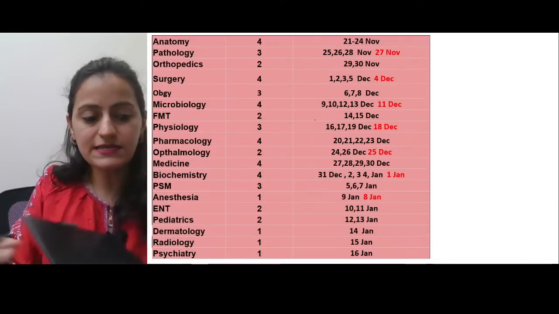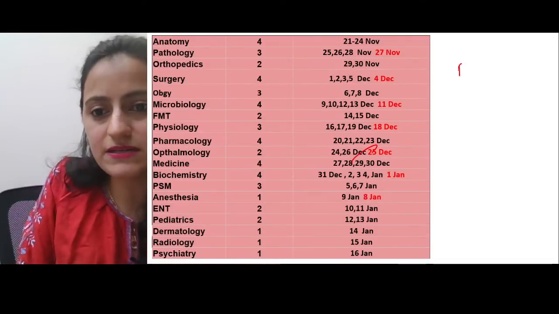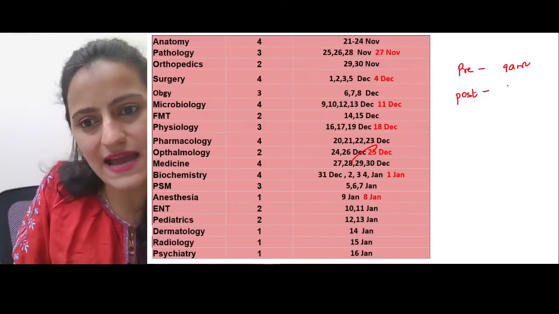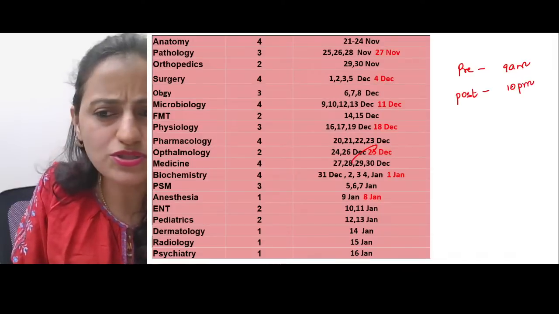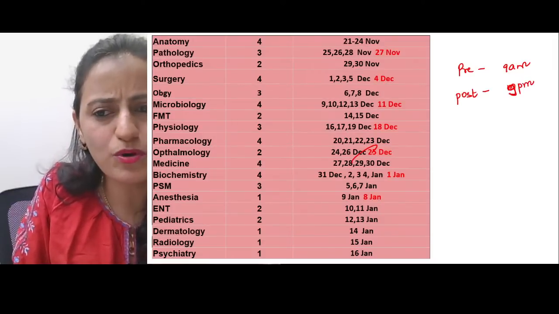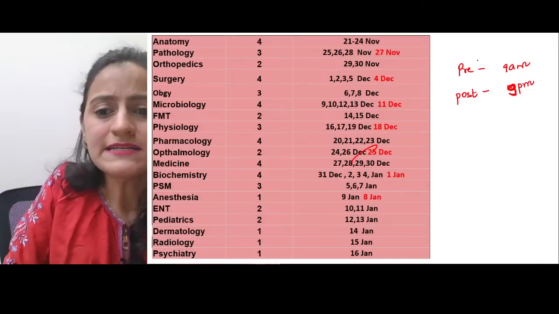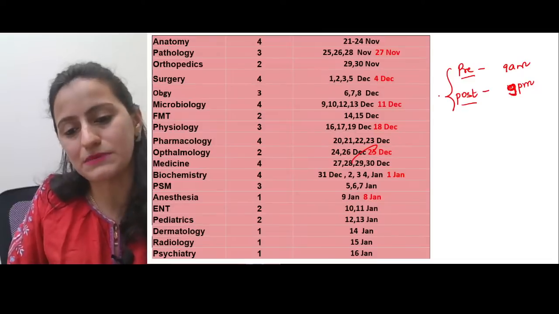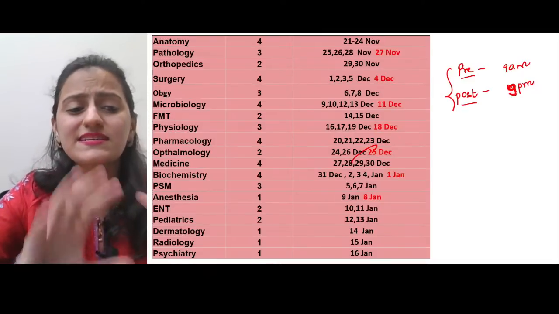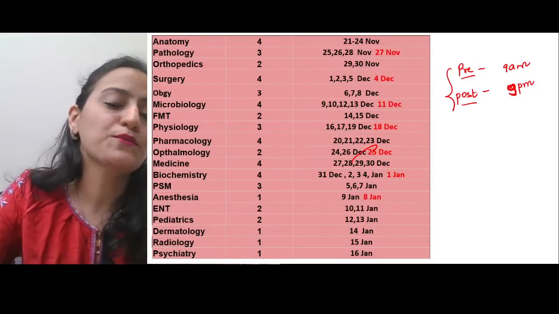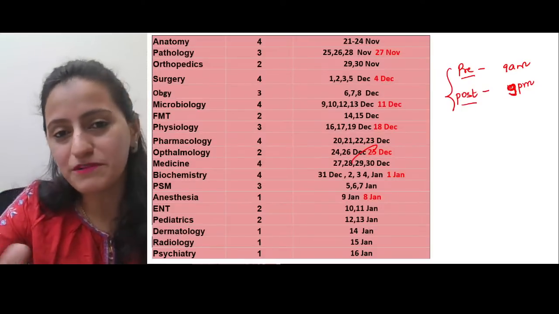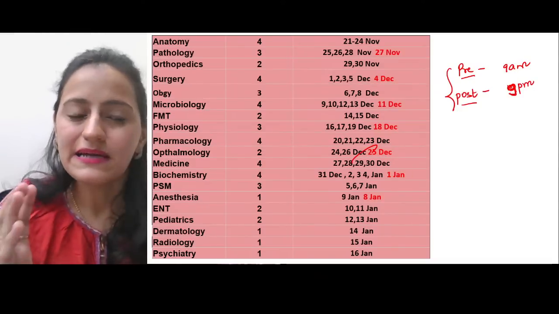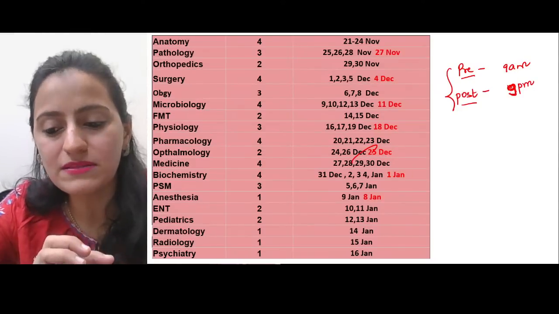Based on the daily targets, we would be having the pre-test at 9 a.m. and the post-test at 10 p.m. Or should we do it at 9 p.m.? Both at 9, so that you do not forget the time. So we will be having a daily pre-test and post-test at 9 a.m. and 9 p.m. Okay, so this is just the timetable. If you feel that you want to customize it according to your preference, you can definitely do that. If not, you can just blindly follow this timetable and make sure that daily you complete the target.